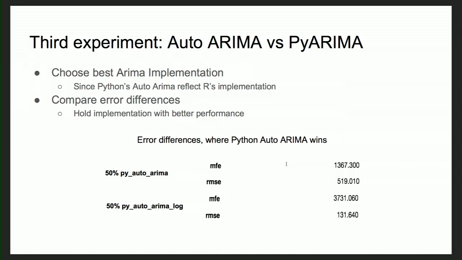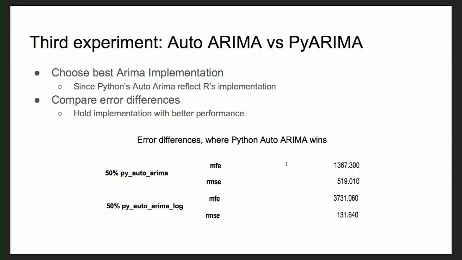So we looked at the cases where only Python autoarima was winning, and we wanted to see how far away our autoarima is from the Python autoarima forecasts. We looked at the median of differences. We calculated differences amongst all the different metrics, but here I'm just showing MFE and RMSE.